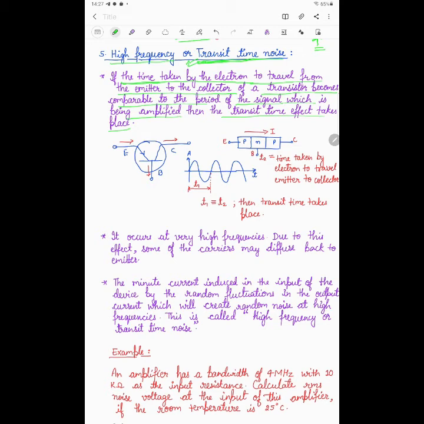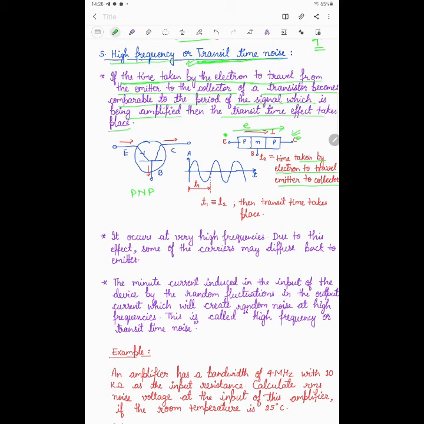Now you can understand here, this is the amplifying device. I am taking here the example of a PNP. So you can say this is the symbol of the PNP, and I am taking the example here that this is the current which is flowing from emitter to collector, and the time taken is T2. This time T2 is the time taken by the electron to travel from emitter to collector.